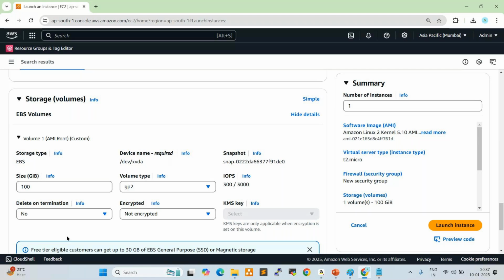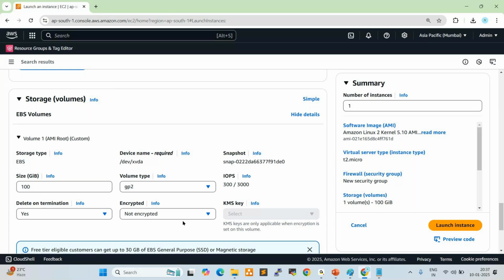So that is why, once the project is completed, once application development is completed, and the project team asks us to terminate the server, we need to hold the storage, because in the storage we need to protect the project data, right? So in real projects we always select no, but for now we can select yes here.